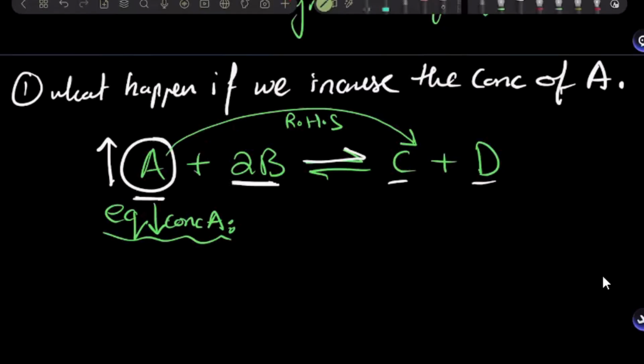So in order to counteract the increase of the concentration of A, it has to decrease the concentration of A, and it has only one way. It can either go right hand side or left hand side. So it wants to decrease A. What does it do? It makes A react with B and go into C plus D, the products. So that's the way it's going to decrease the concentration of A again. All right. So it shifts towards the right hand side. Are we clear?